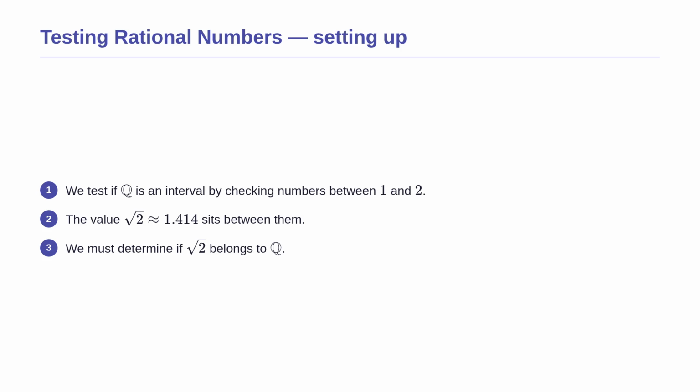We want to see if the set of rational numbers forms a connected interval. We have selected the rational numbers 1 and 2. We know that the square root of 2 sits strictly between them. The critical question we must ask is whether this intermediate value, the square root of 2, is also a rational number. If it is not, we have found a gap in our supposedly solid set.